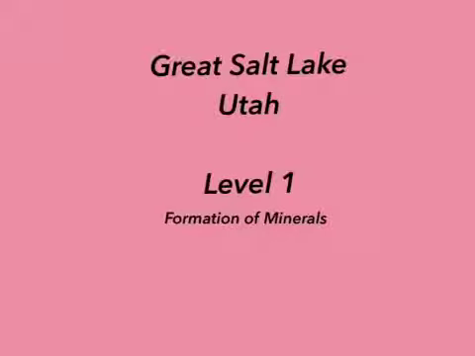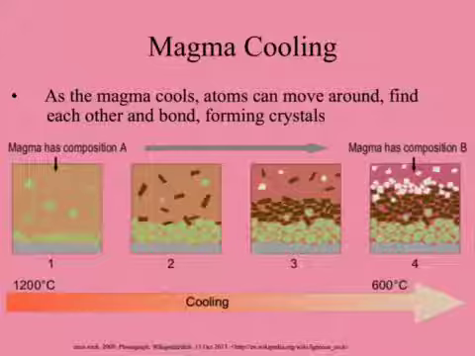Welcome to the Level 1 Utah lecture on mineral formation. There are three ways that minerals can form. The first way is through magma cooling down. Atoms inside magma can move around freely. As they move around and find each other, they will bond and form a crystal.